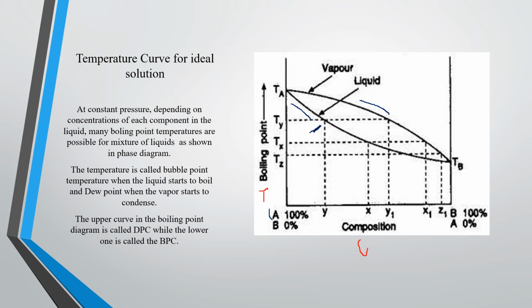This is called BPC when the mixture starts to boil, and dew point when the vapor starts to condense. So this line is called dew point, right? So DPC, dew point condense, and this is BPC, right?